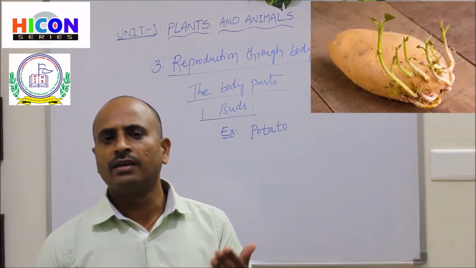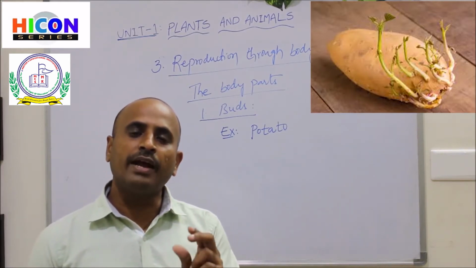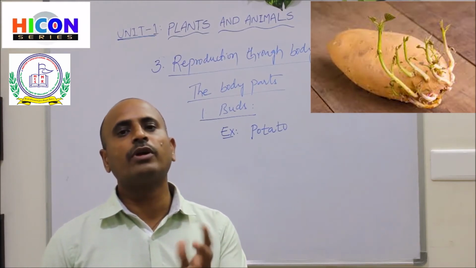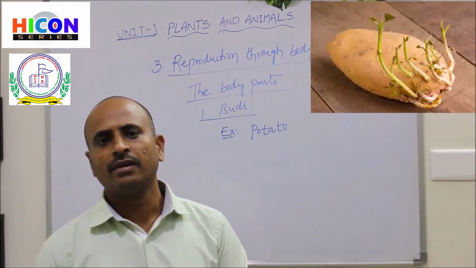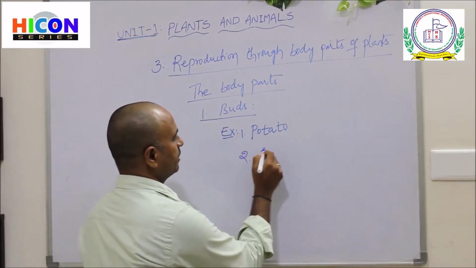If you cut a piece with a bud and plant that part in the soil, then you will get a new potato plant. And the second example is ginger.